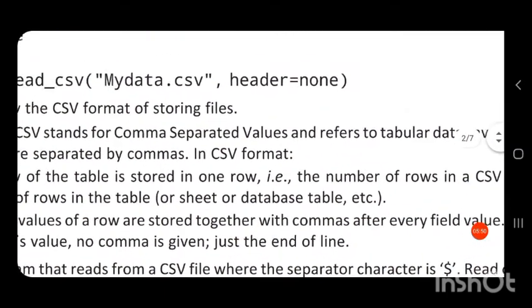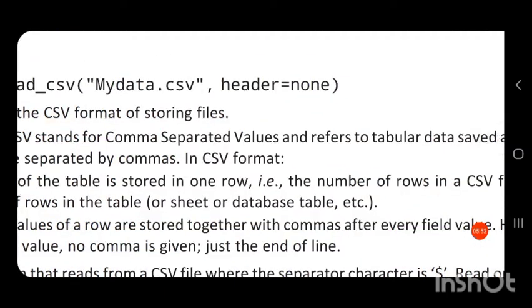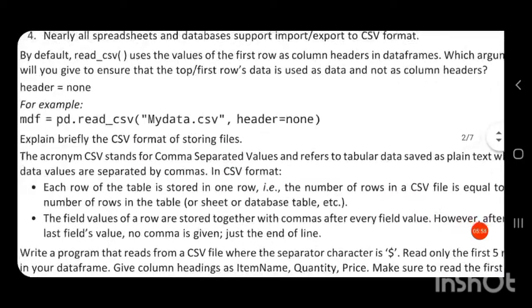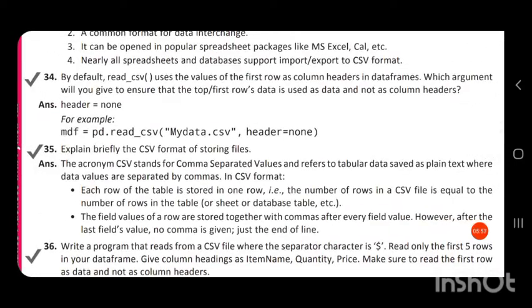That attribute is header=None. If we set header=None, then there will not be any headings in the columns, and the first row will be treated as data.